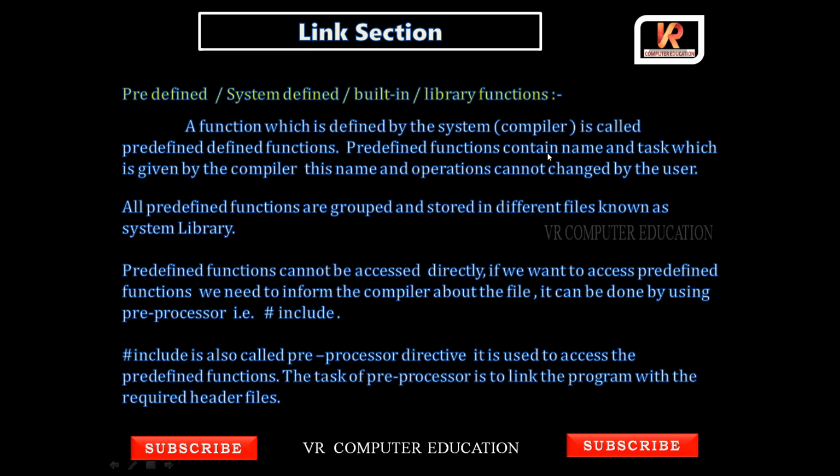Predefined functions contain a name and a task which is given by the compiler. This name and these operations cannot be changed by the user, so they are fixed. As a user, if we define any function, we can change the function name and statements because we created that function. But predefined functions are fixed in the system. We have to use them as they are provided. That is the point here.